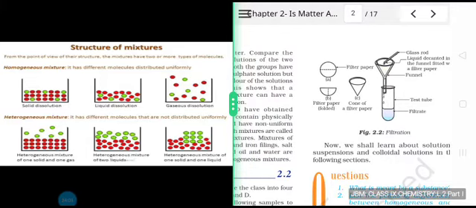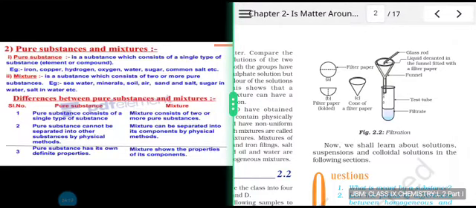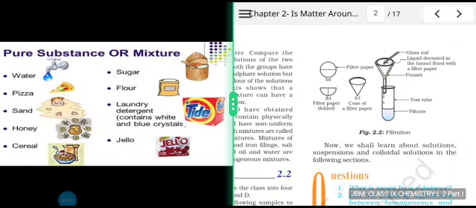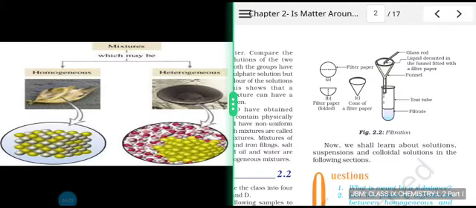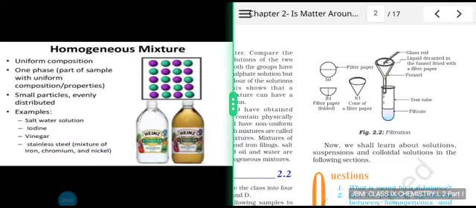So let us go back to our understanding of mixtures. I have shown several pictures and your work will be to identify which one is a pure substance, which one is a mixture. Now see how the particle arrangement of homogeneous and heterogeneous mixtures is shown. We have studied that a homogeneous mixture has a uniform composition, it is a pure sample with uniform composition of properties, small particles evenly distributed.